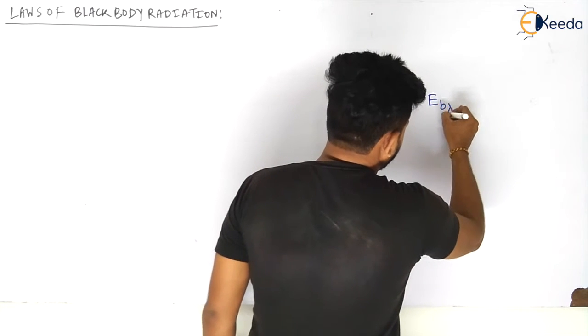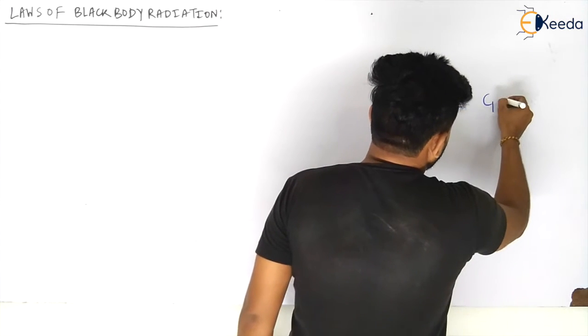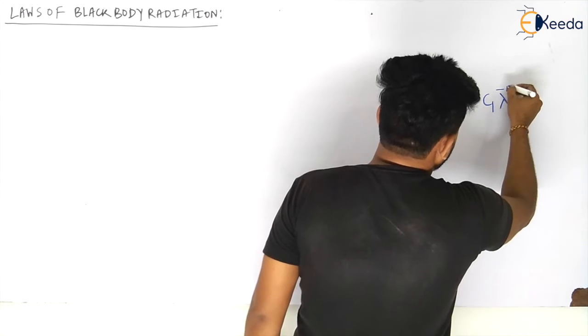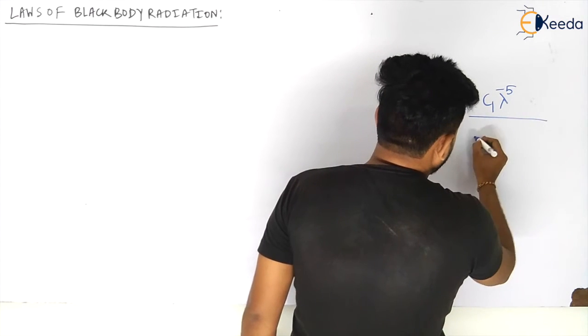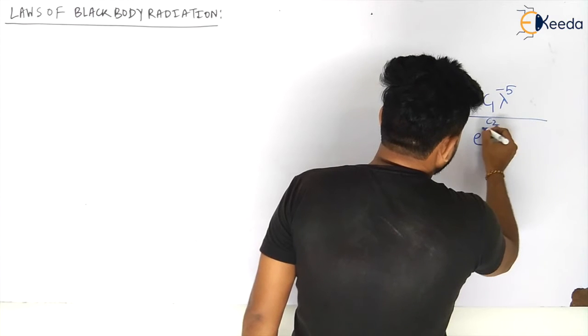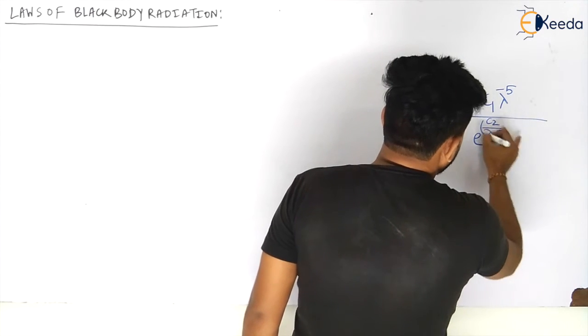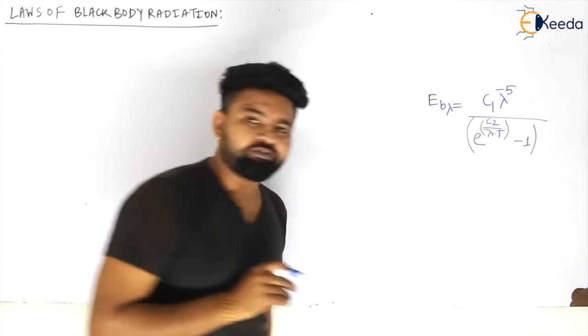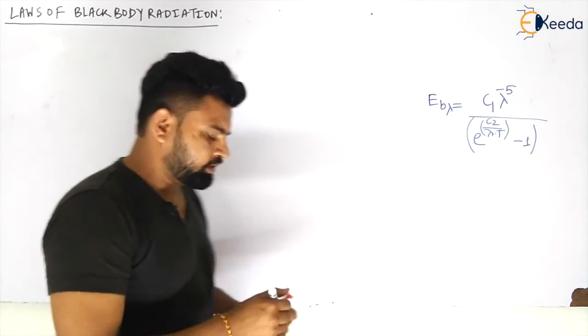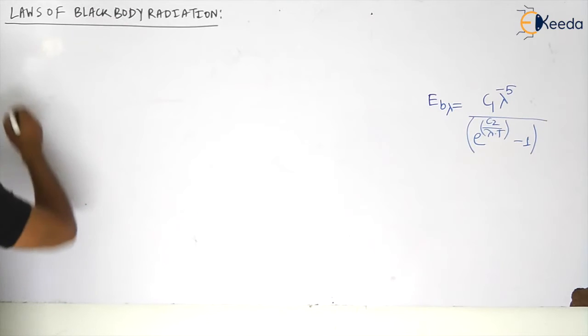I hope you remember this equation. It is not so hard: lambda to the power minus 5 divided by e to the power C2 by lambda T minus 1, my dear students. You know this equation. So what Wien did, let me write the heading first.